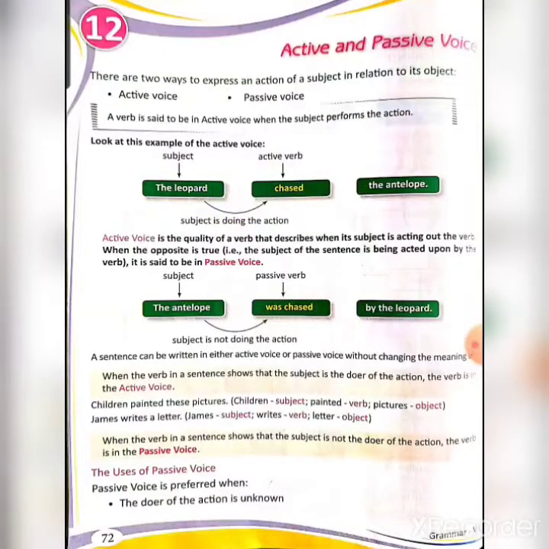An active voice is the quality of a verb that describes when its subject is acting out the verb. When the opposite is true, that is, the subject of the sentence is being acted upon by the verb, it is said to be passive voice. Example, the antelope was chased by the leopard.